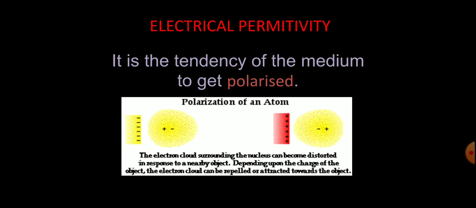So basically, how much the centers of the positive and negative charge get distorted is known as polarization. Obviously, that distortion will be a response to a nearby object. So that is the medium's tendency to get polarized, and that measurement is your electrical permittivity.